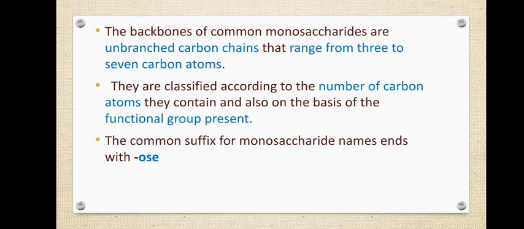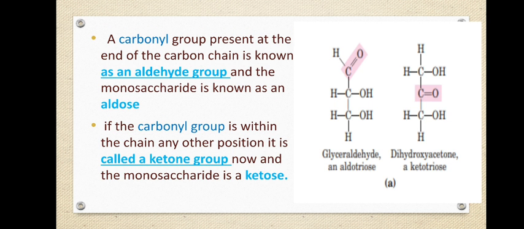Okay, so based on the number of carbon atoms present in the monosaccharides as well as based on the functional group present, these monosaccharides are further classified. And here, while naming, the common suffix used is -ose: glucose, fructose. Okay, so -ose is used as a suffix.